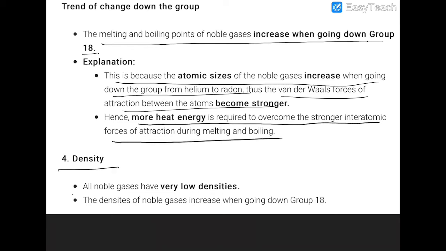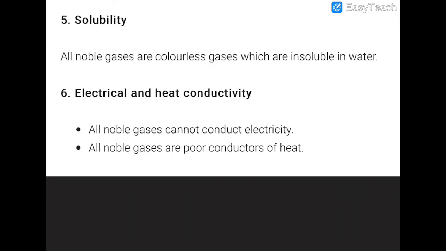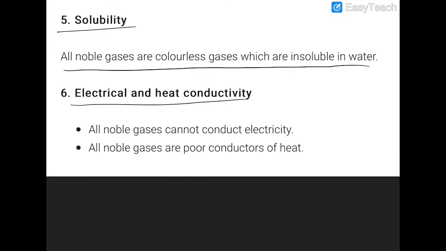Density. All the noble gases have very low density. The densities of the noble gases increase as we move down the group. Solubilities. All noble gases are colorless gases and they are practically insoluble in water. Electric and heat conductivity. All noble gases are not good conductors of electricity. All noble gases are also poor conductors of heat.